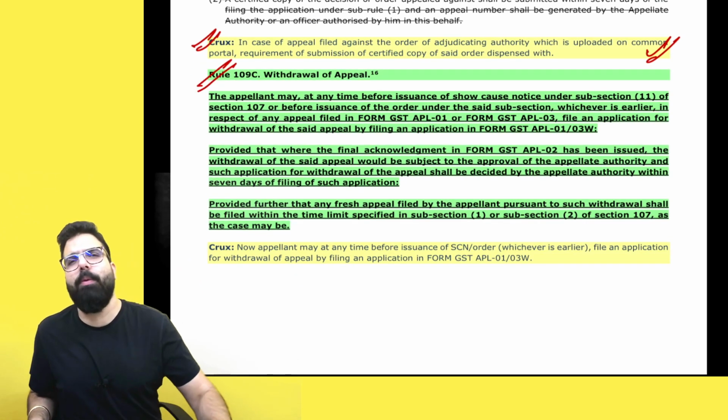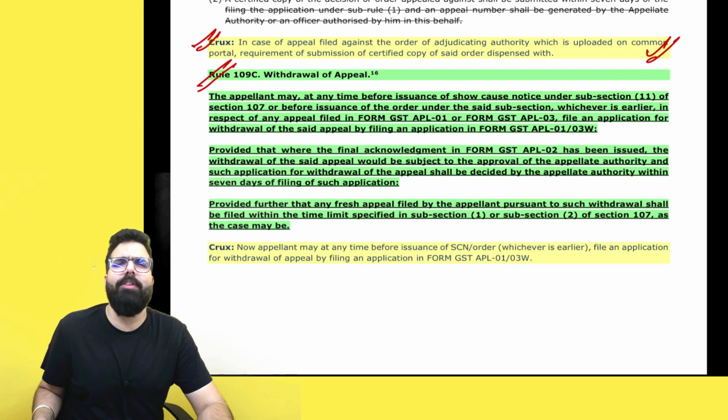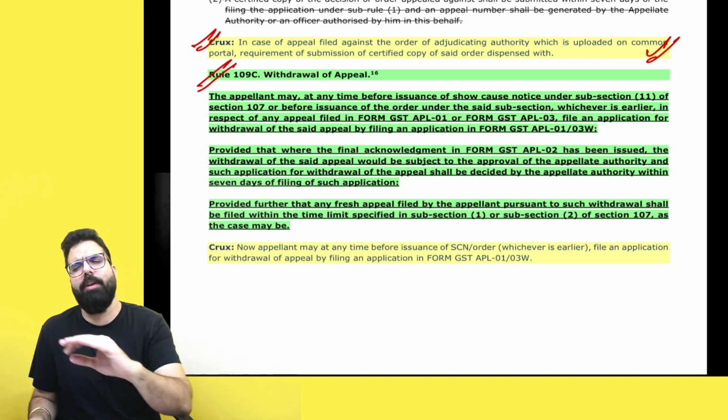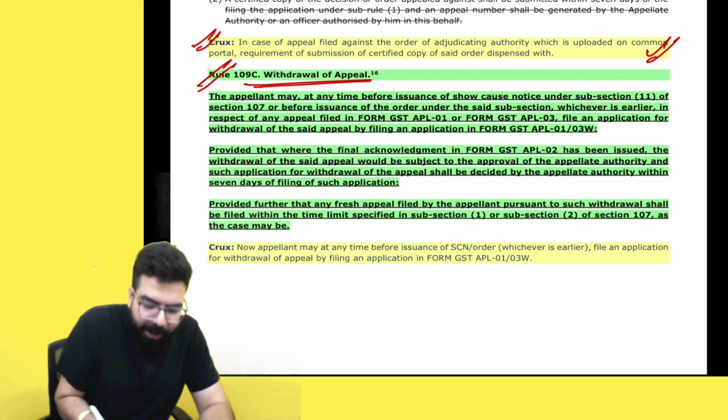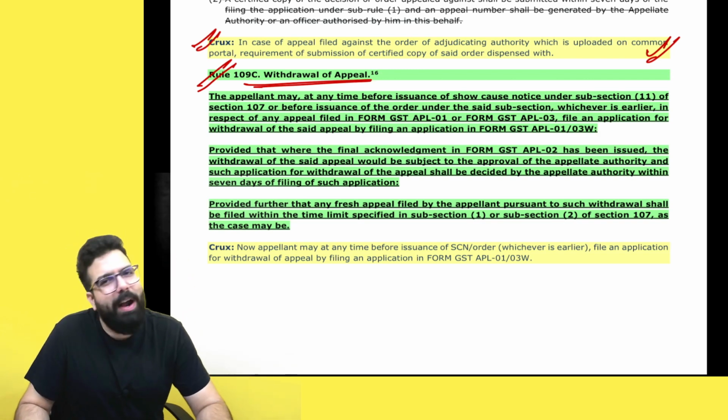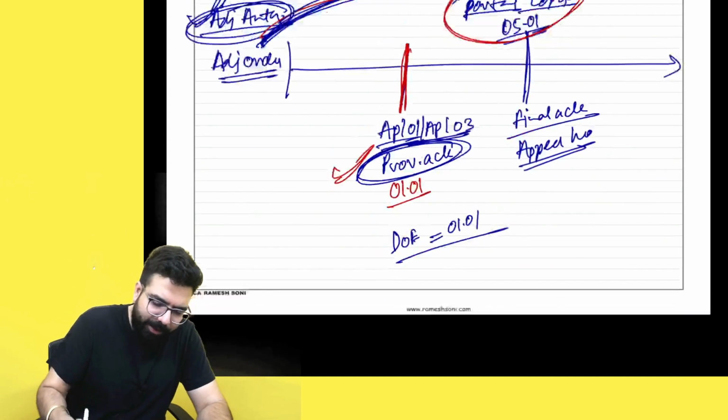The next one is rule number 109C. Sir, what is rule number 109C going ahead and telling? Rule number 109C is very simple. Rule number 109C is newly introduced. It goes ahead and says that, sir, you filed an appeal. People, listen to me very carefully.